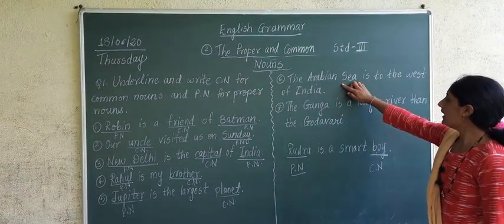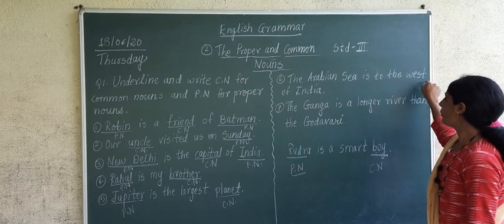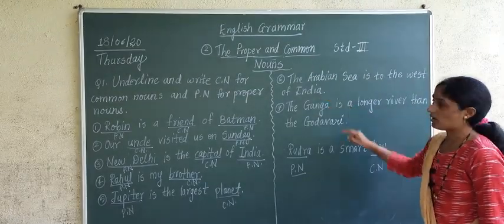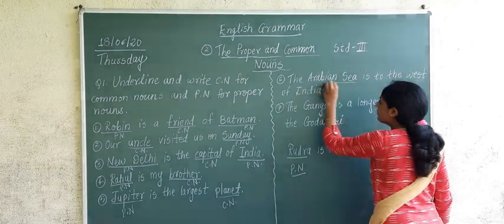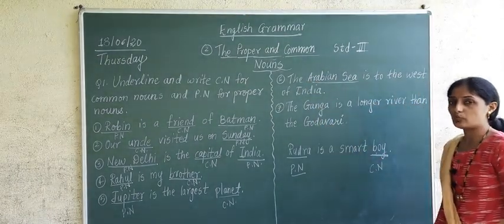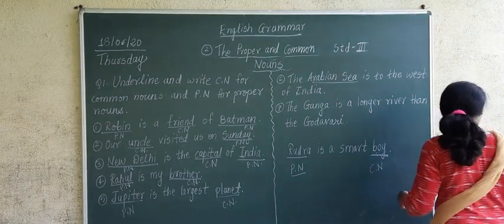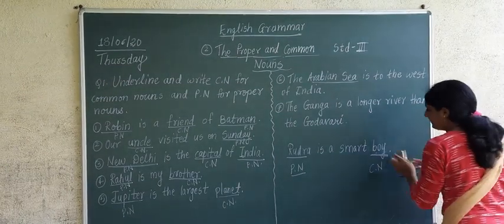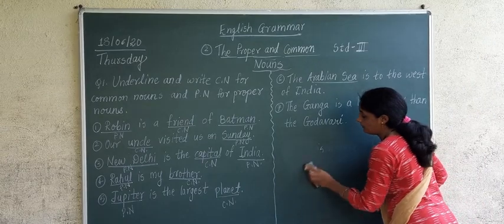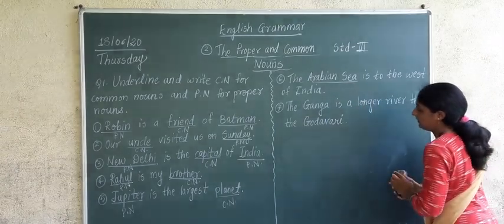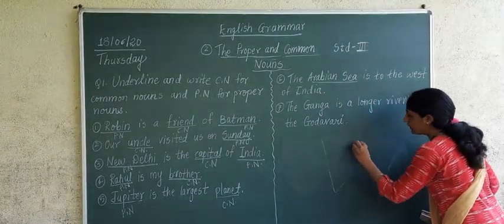Sixth one is: the Arabian Sea is to the west of India. Now Arabian Sea is what? It is a water body. It is a water body on the west of India. Our country India, I'm just drawing now the south part of India, okay?